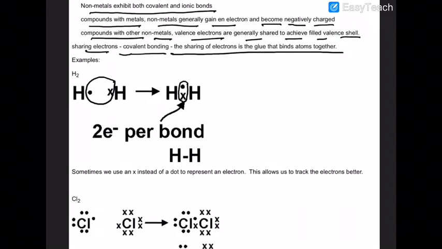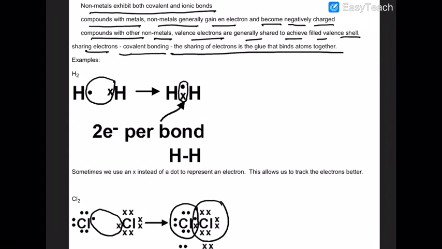This is 1s2, the nearest noble gas, helium. Similarly, in chlorine, the octet is completed. The chlorine octet is complete here, and the second atom's octet is complete here. So bonding happens to complete the octet.